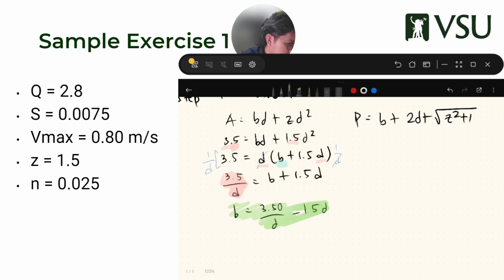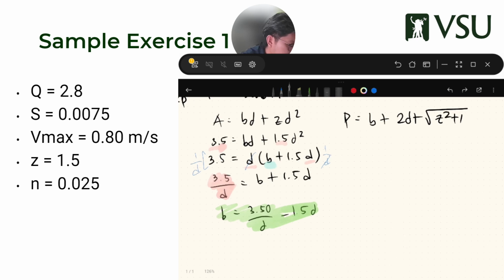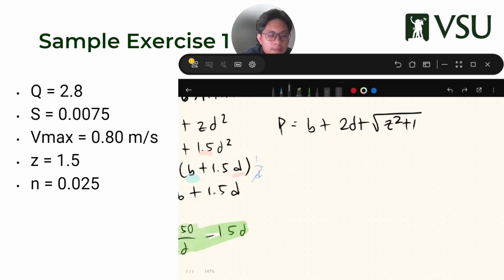P is B plus, okay, sorry, apologies. I'll just go directly. Okay, so I'm going to focus here. I have a P value, which is B. I'm going to denote that as red.